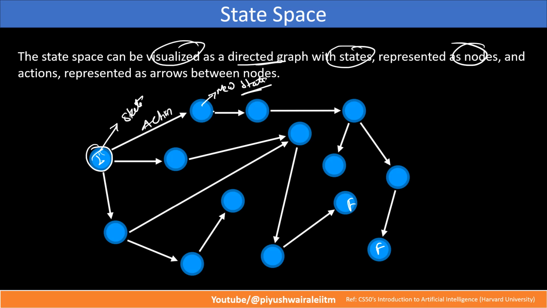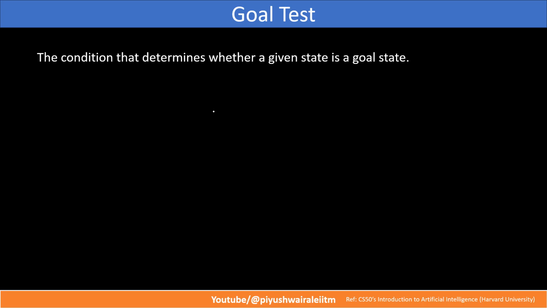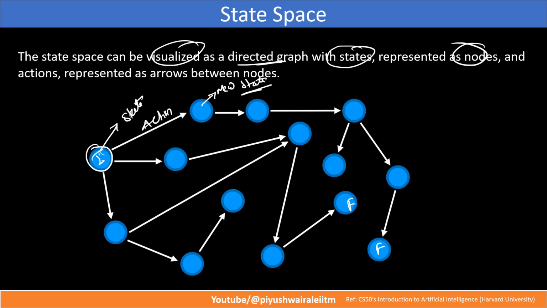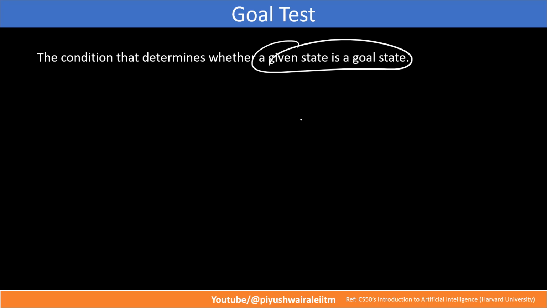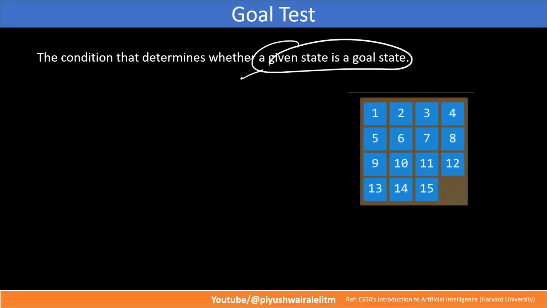Now, what is a goal test? As we already discussed, it is the condition that determines whether a given state is a goal state, right? Suppose I want to reach here. Then how will the AI algorithm know? Because I want to reach here only. For that, it should know, okay, this is my goal, this is my end state, right? So our AI algorithm should know whether a given state is a goal state or not. This is our goal state for the particular problem.